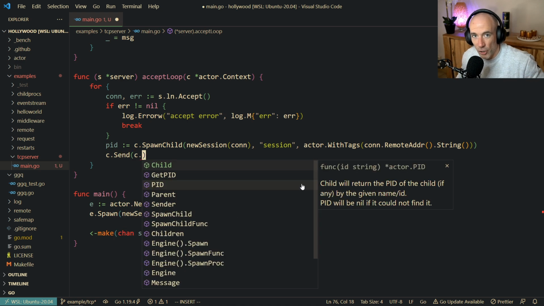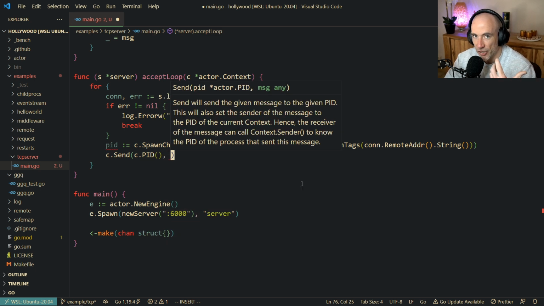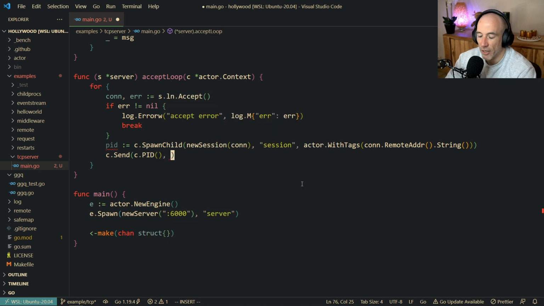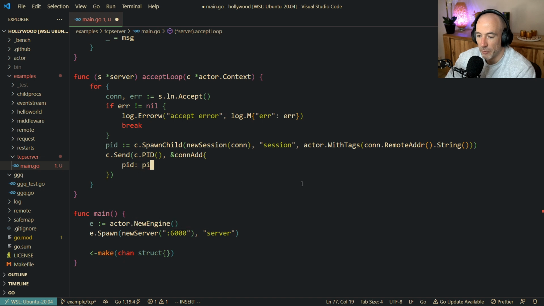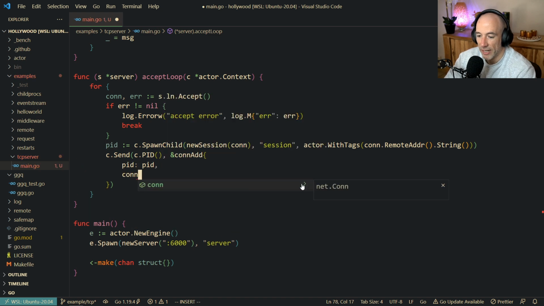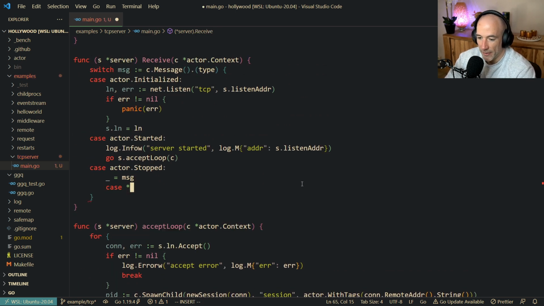We're going to send not to another process, the server is going to send it to itself. So we're going to say as pit, which is the pit of the current context of the server, and then we're going to send a conAdd, and we're going to say that the pit is going to be the pit, and the connection is going to be the connection. Boom.